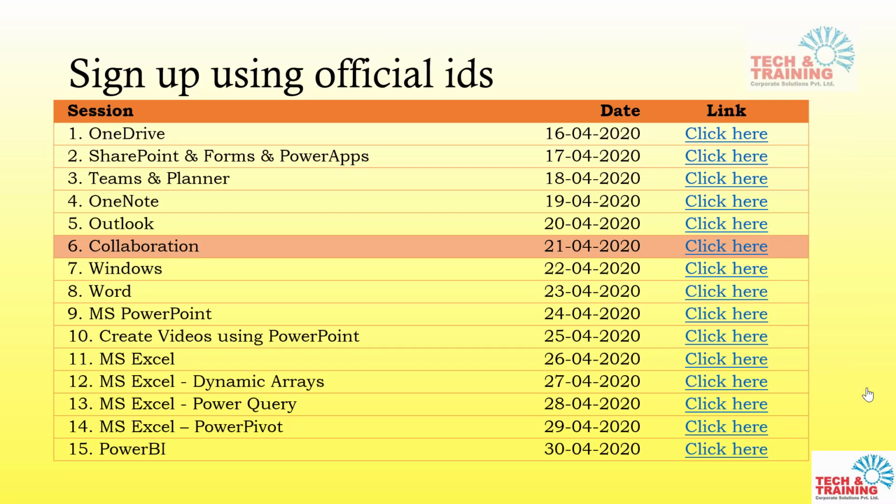Today, like I said, this is the sixth day, which is about collaboration, where we are going to talk about all the apps that we have, like OneDrive, SharePoint, Forms, Power Apps, Teams, Planner, OneNote, Outlook, Mobile. All these things are going to be discussed using Office 365 platform. And this is going to be a very interactive session.